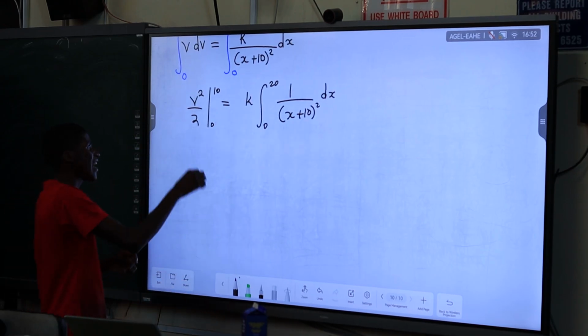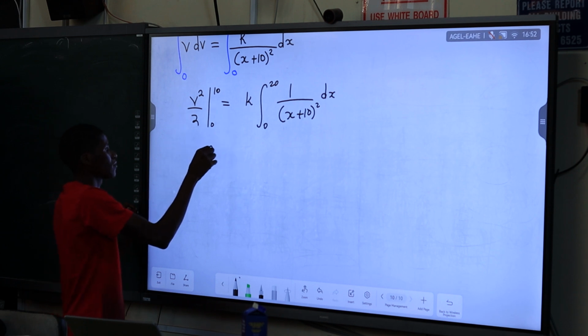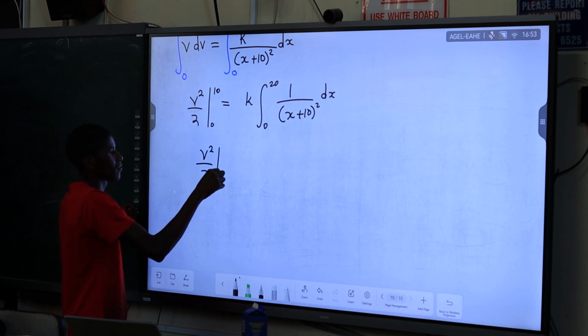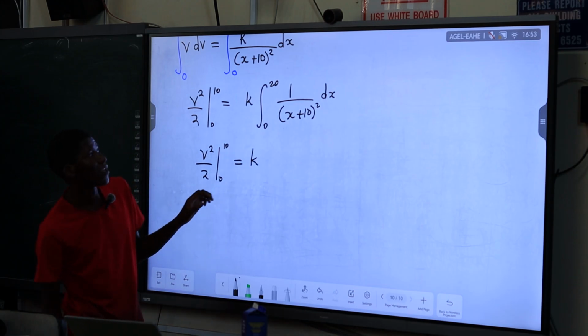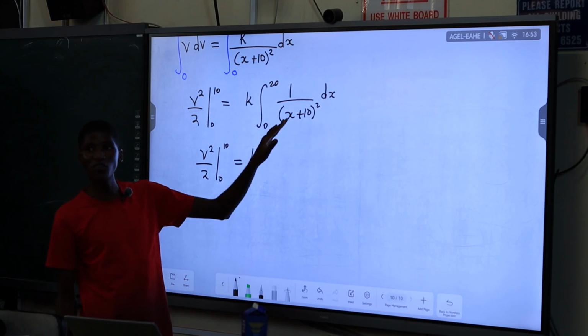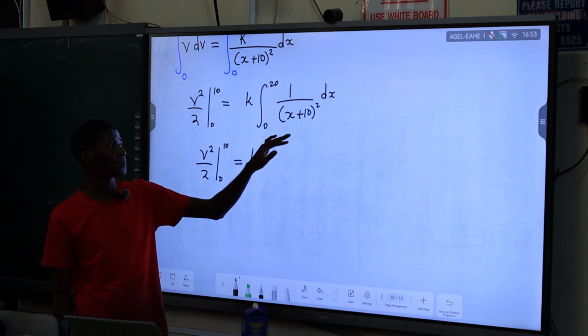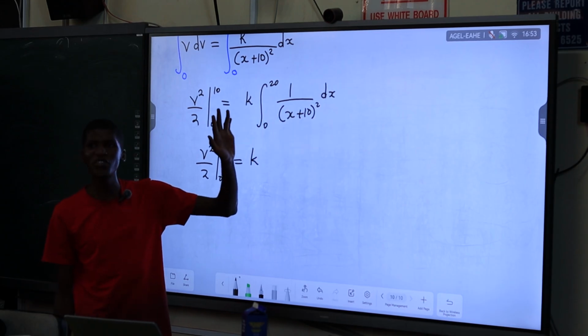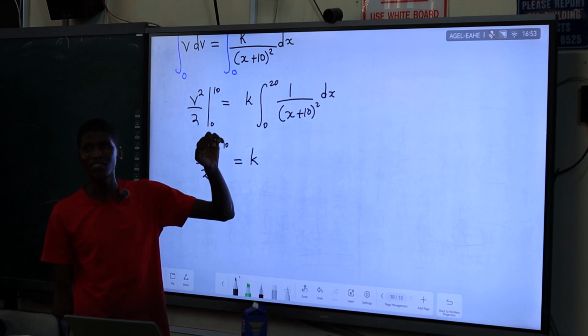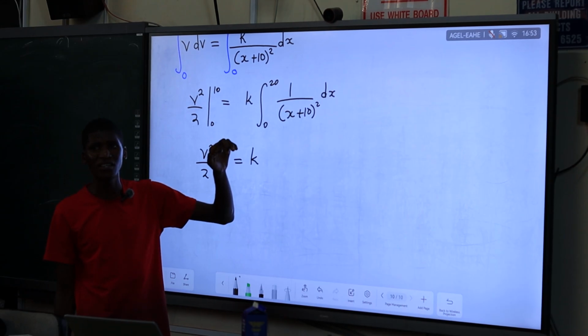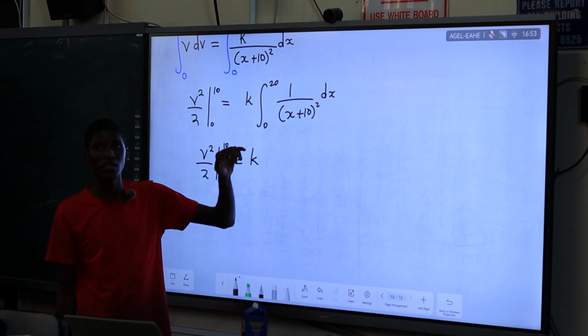How can we simplify the integral? You can do a substitution again. Or we can write (x plus 10) to the power minus 2, then apply the power rule.